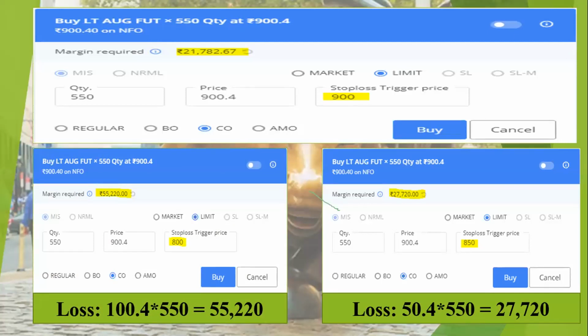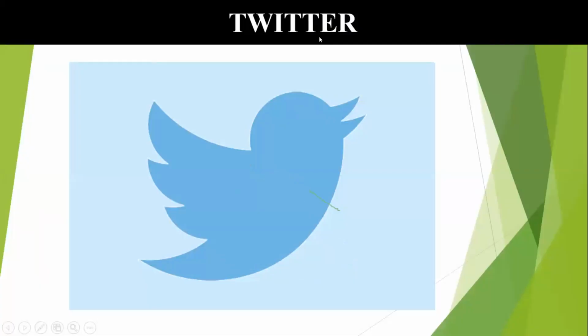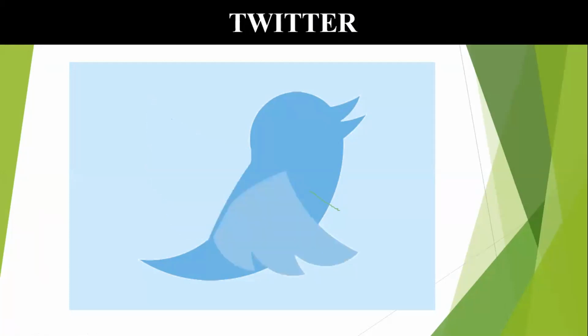Fine. Coming to our main topic of the day, what are the sources from where we are getting the information? This is important for beginners as well as experts, and it is required to trade on a real-time basis. First source is Twitter. Previously, when I was new to trading in 2017, I used to follow newspapers and some channels to know the updates. But Twitter became more familiar to me in these lockdown times. Really, I have not found any alternative till date compared to Twitter, where we can get information so fast.